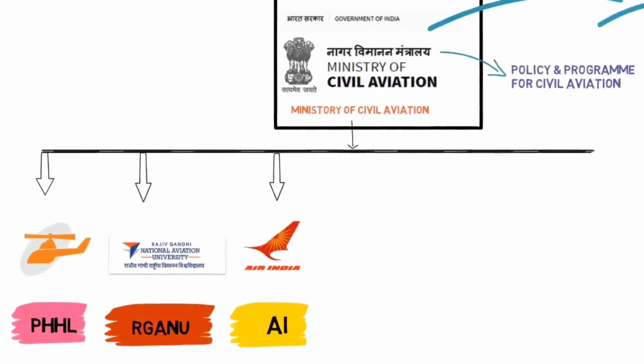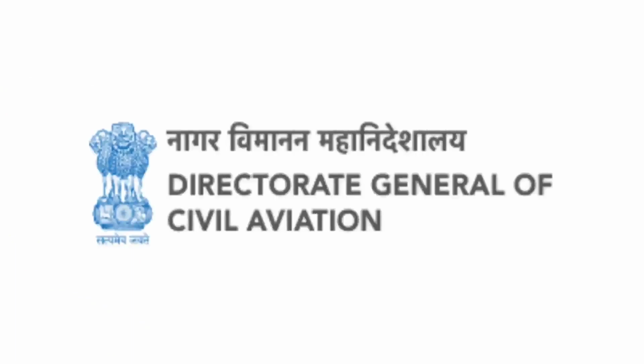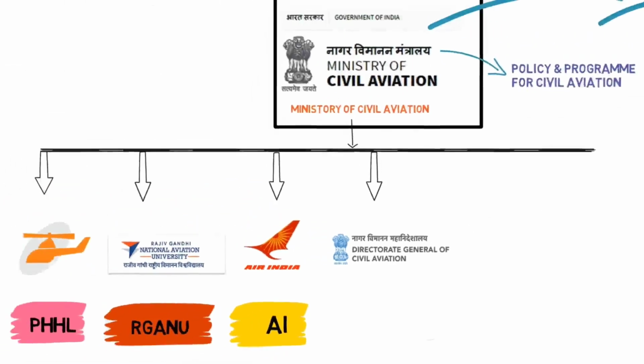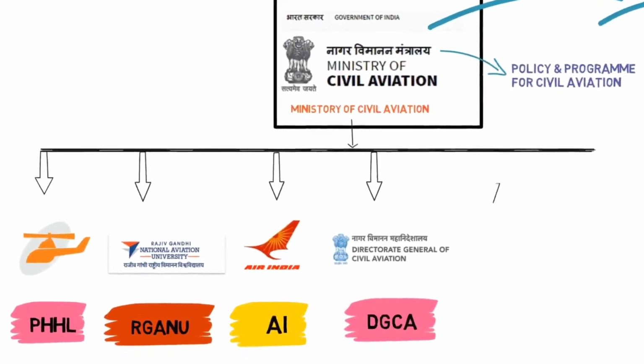Next, we have DGCA, the Directorate General of Civil Aviation. This is the body of the ministry responsible for the safety of civil aviation. Basically, the ministry is responsible for safety. So, to carry out this duty, the ministry has prepared one body which is known as DGCA. So, DGCA looks after the safety of civil aviation in India.